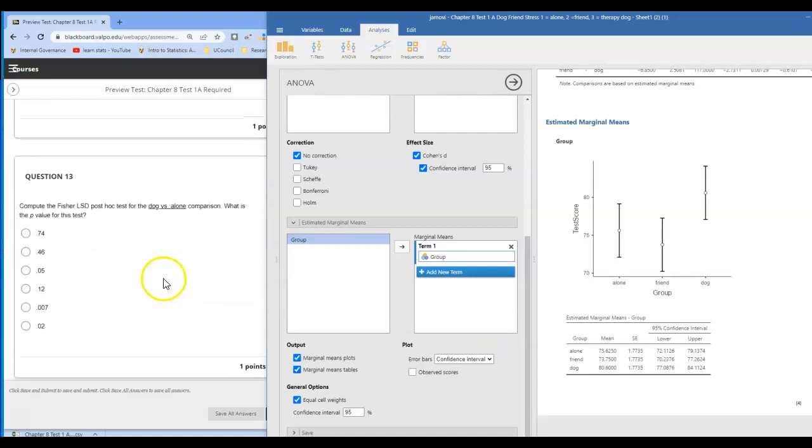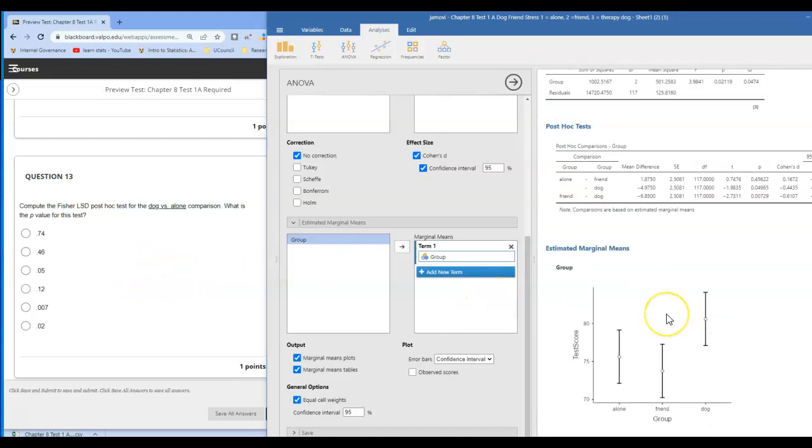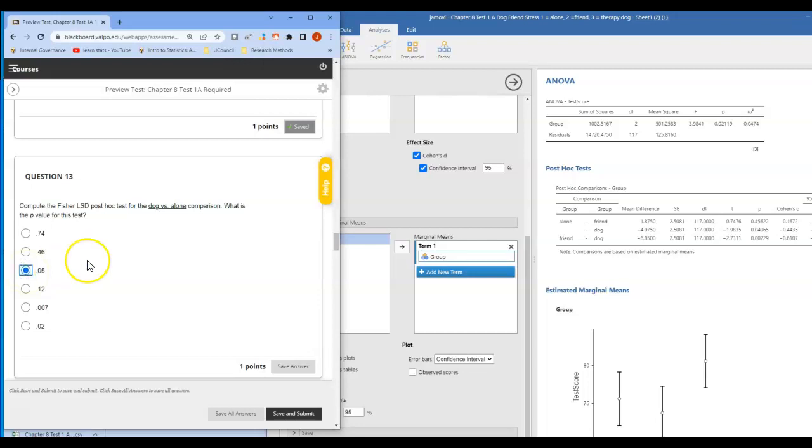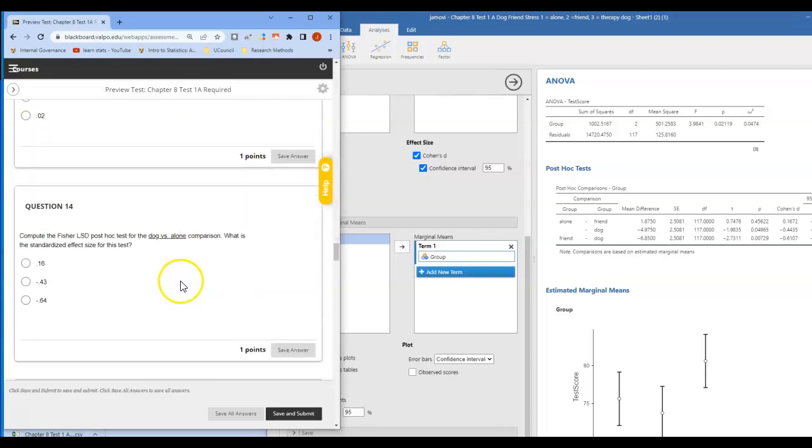Okay. All right, next we asked you to compute the Fisher LSD post-hoc test for the dog versus alone comparison. Okay. And we have a p-value for that test, dog alone, and follow that over to get a p of 0.04965, or 0.05 in this case. And then we want to know the standardized effect size for the dog alone comparison. Our d is negative 0.44, or sorry, it says negative 0.43 here, but it's negative 0.44.